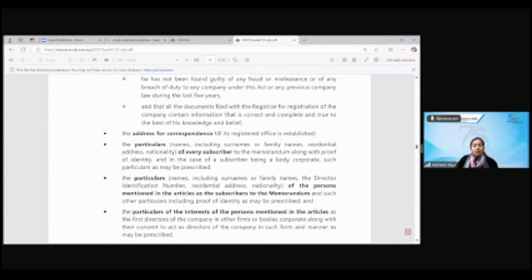All right, the particulars of every subscriber to the memorandum along with their proof of identity, particulars of the people mentioned in the articles as first directors and subscribers, and also the people entrusted. So you have to learn it as it is. Who are the people entrusted? The first directors and the people who have given the consent to act as directors in the company. Everyone's name, residential address, nationality, everything has to be disclosed in the form when you're filing the form for the incorporation of the company.